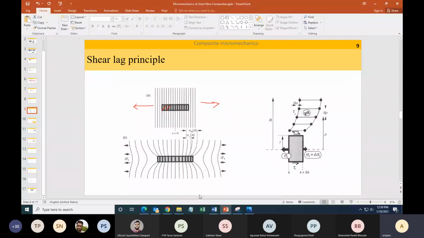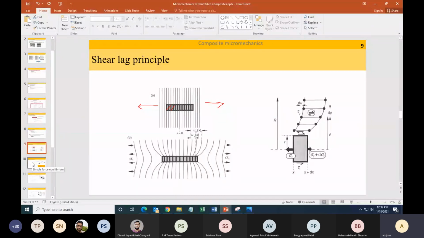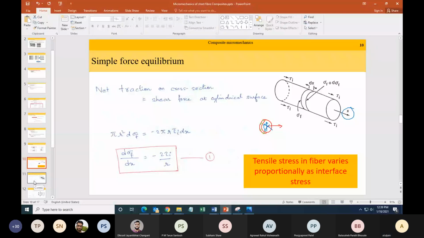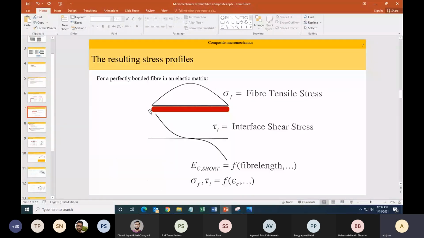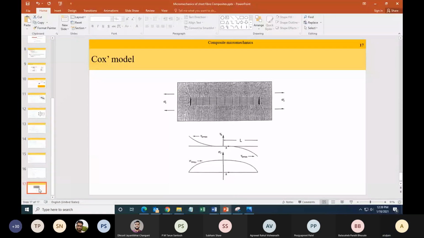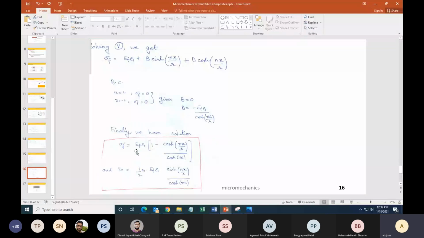It is partly true. If you were to do a finite element analysis and calculate the stress point by point, you will see that it does a reasonable job. It is not 100% perfect, but it is a reasonable assumption. We have also found out that the stress varies from point to point in a highly non-linear manner. If you go to our last slide, sigma f is Young's modulus of the fiber times applied strain times 1 minus cosh(nx) by L R over cosh(ns). So this is highly non-linear. Yes, it is hyperbolic cosine. It varies in that manner, not linear, according to this model.